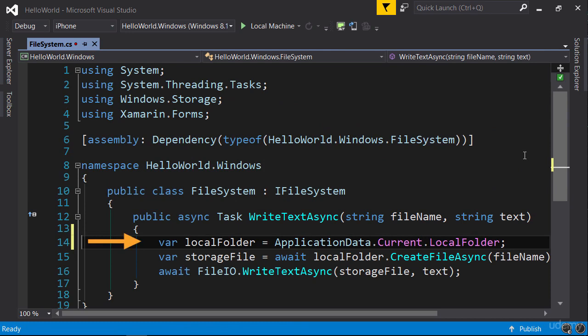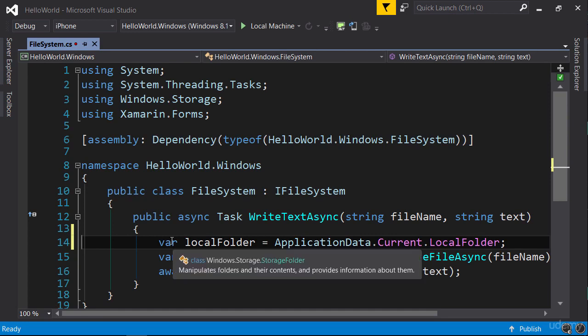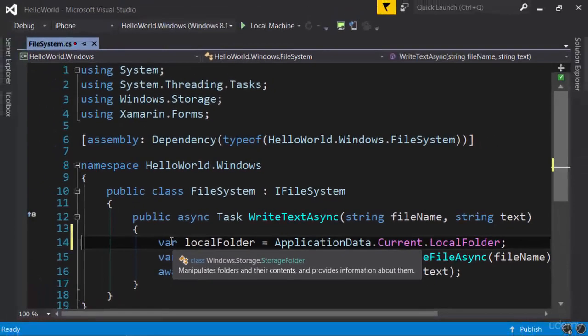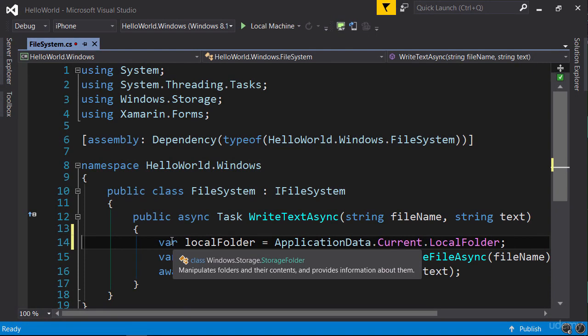And in the implementation of writeText async method, look, we don't have the environment class. So to get the application's current folder, we use application data.current.local folder. And this returns a storage folder class, which is defined in windows.storage namespace. So it's a different model. Now you don't have to memorize any of this stuff. All I want you to pay attention to here is that the implementation here is different from iOS and Android.